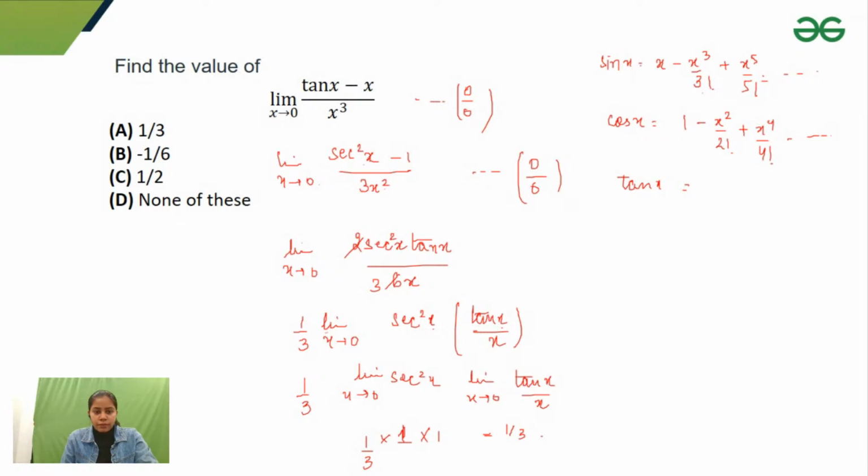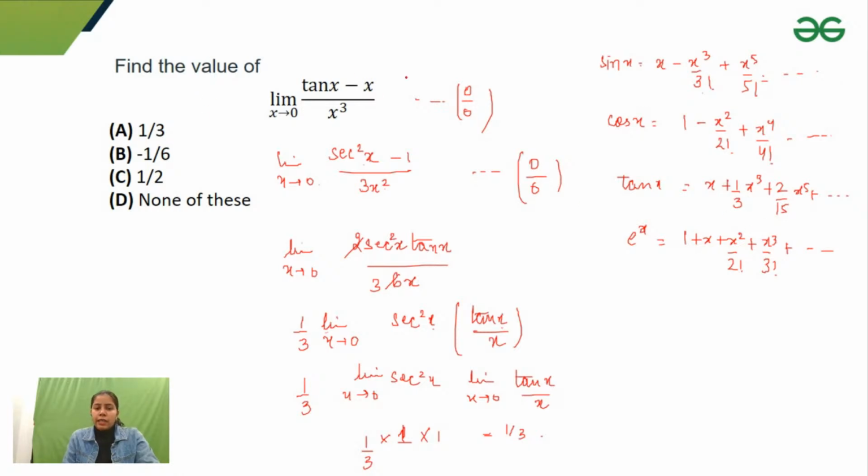So the expansion for tan x is x plus 1 by 3 x cube plus 2 by 15 x to the power 5. So this is the kind of expansion for tan x I have. Similarly, we have expansions for e to the power x and all others, like e to the power x as 1 plus x plus x square by 2 factorial plus x cube by 3 factorial. So you can use these expansions.